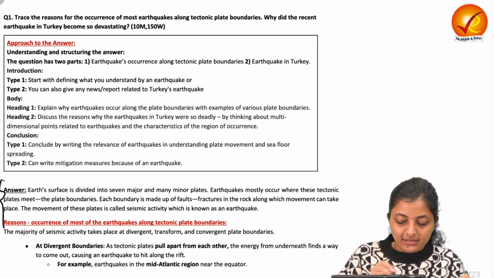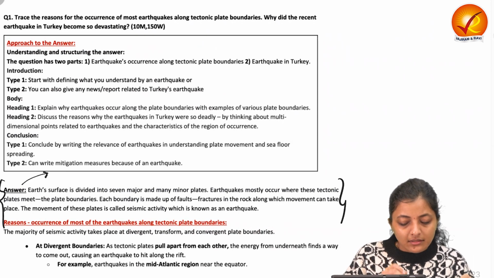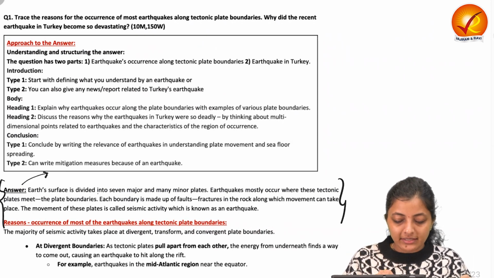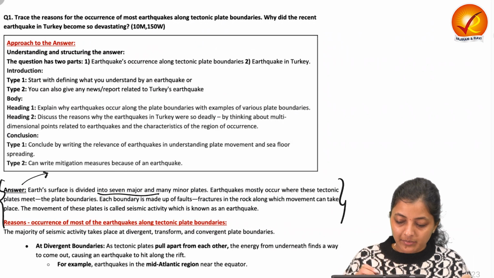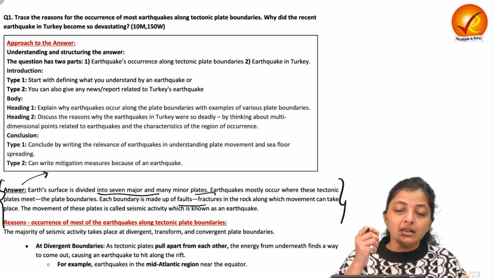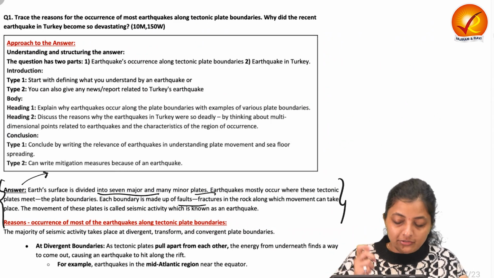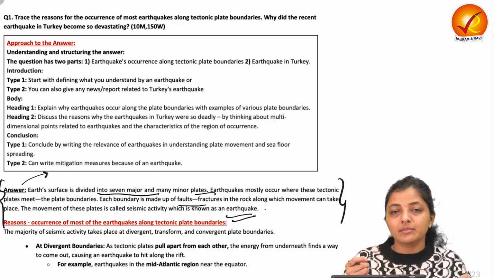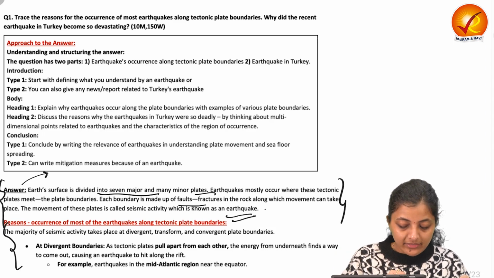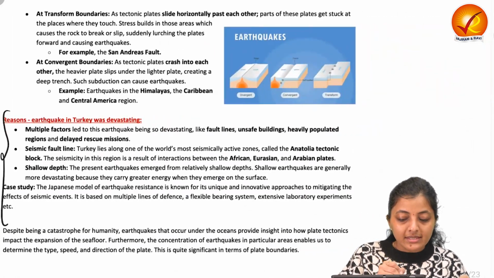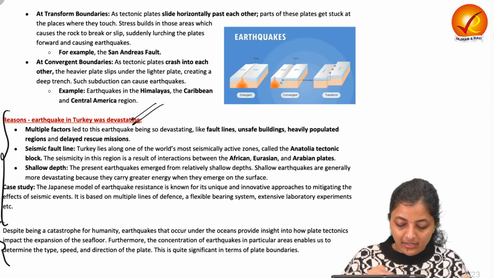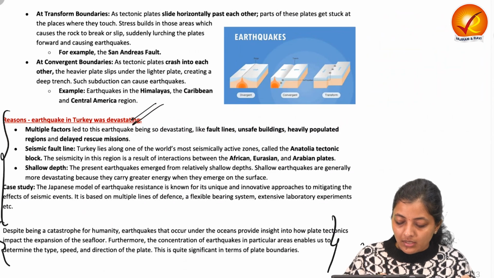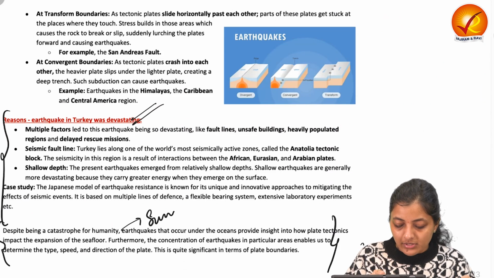Next, see the model answer. First, it tells something about plate tectonics, that the earth is divided into multiple major and minor plates, and how their interaction results in the release of energy, which is the seismic activity or earthquake waves. Then the reasons behind the Turkey earthquake. Finally, something about the summary.